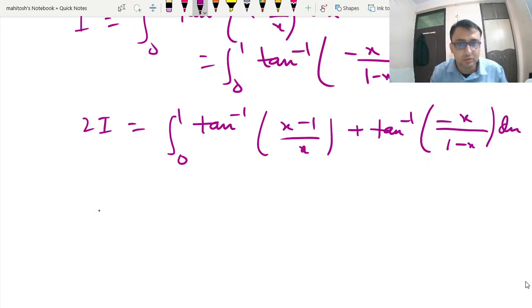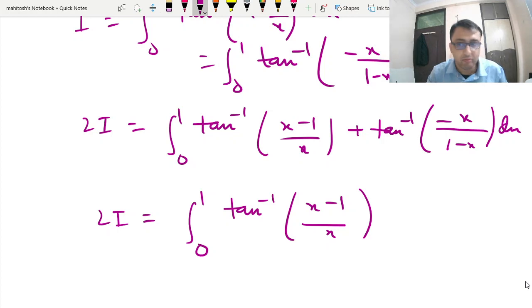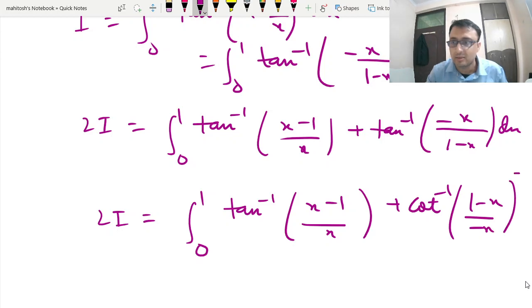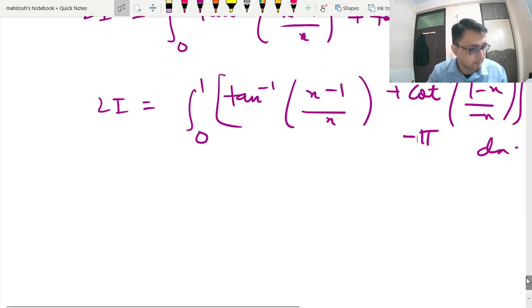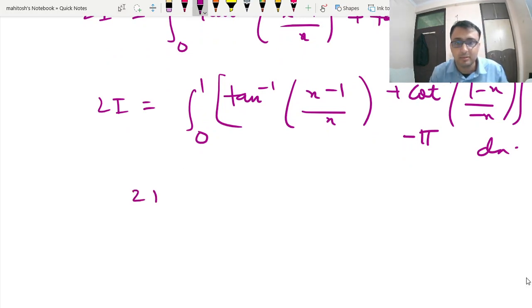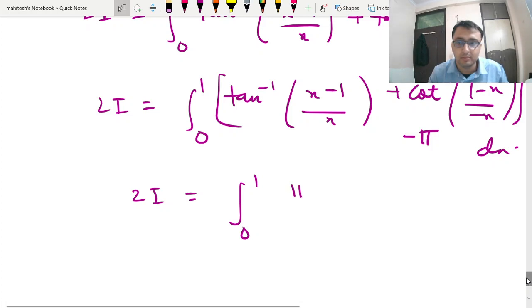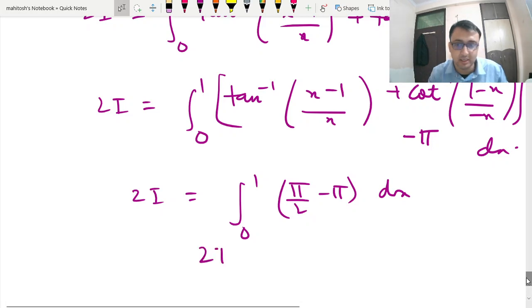So what you get is 2I equal to the integral from 0 to 1, the same thing which I used in the first case, isn't it? The first method that I did, I wrote it directly like this, and I have to change this sign. Minus pi plus cot inverse x. So this you can again write as the integral from 0 to 1 of pi by 2 minus pi dx. So that is one and the same thing.